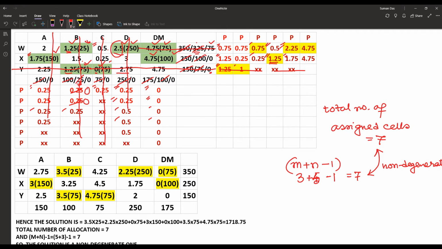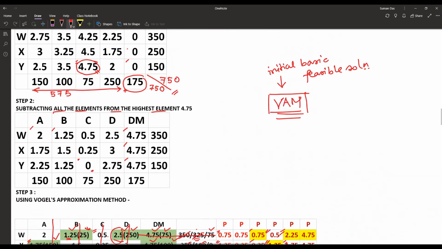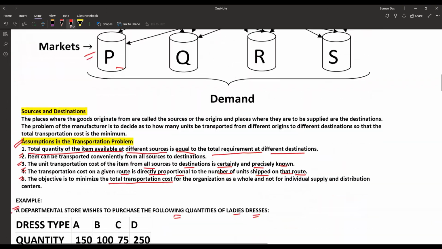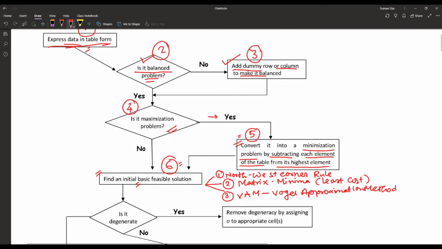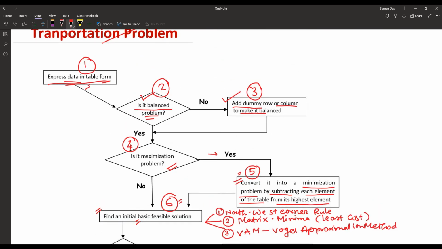Once again, we are proceeding to the flow chart. Whatever we have done so far, we have expressed the data in the table format. Then we have checked whether it is balanced or not. If not balanced, add a dummy row or column and make it balanced.